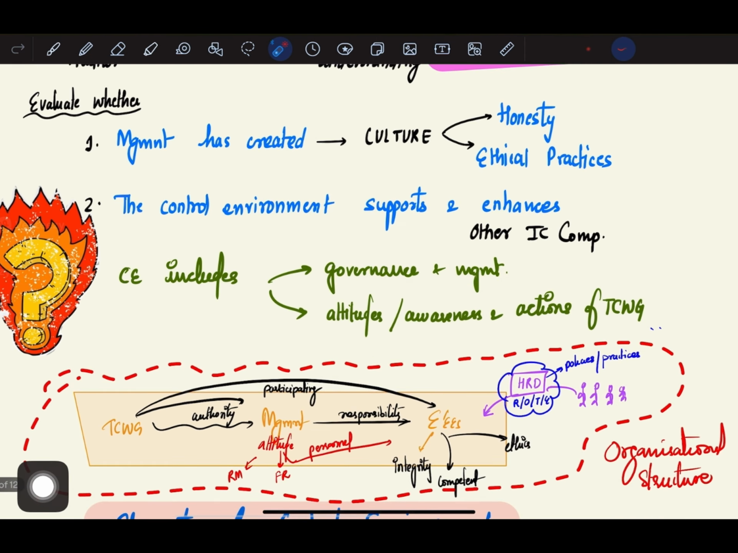Next important thing is control environment includes governance and management. It basically includes the governance functions performed by the management and also the management. And governance means those charged with governance. It includes the attitudes, awareness and actions of TCWG. So what is the attitude of TCWG towards the company? How much aware is TCWG about the actions of the management or whatever is happening in the company?